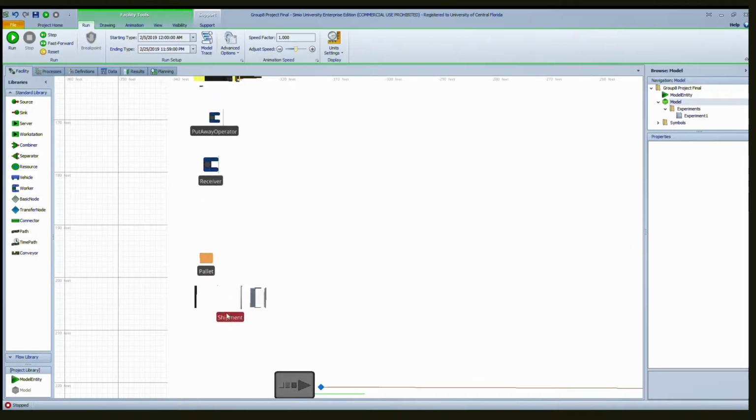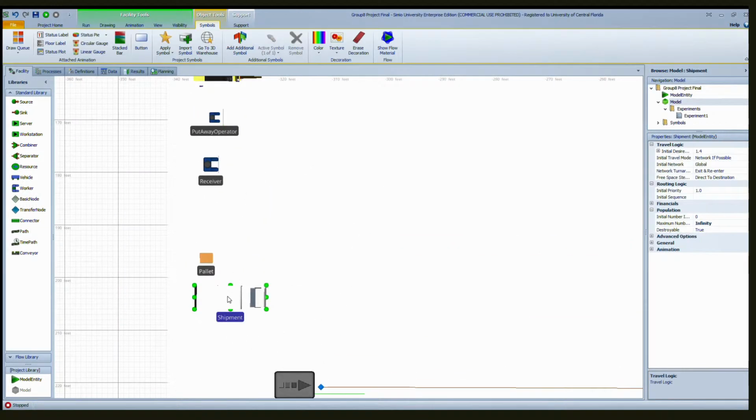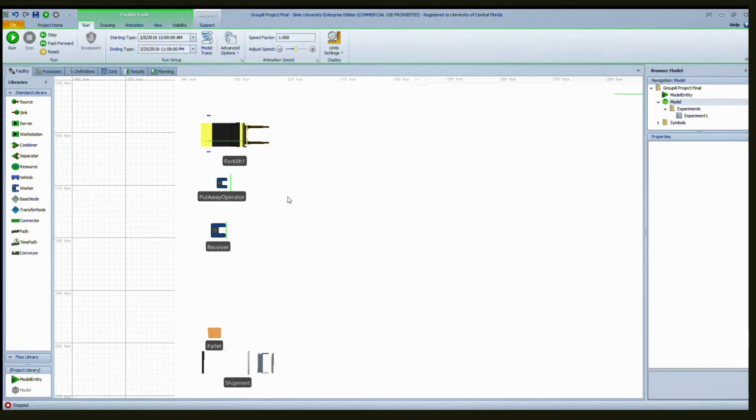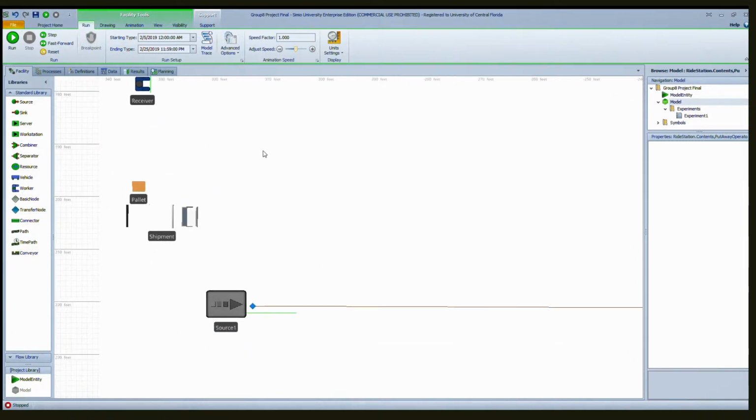So first of all, I'm going to talk about the different types of entities we got. We got shipments, we got pallets that are within the shipments, we have receivers, which are unloading the trucks, and then we have put away operators and forklifts that are distributing our pallets within the warehouse.